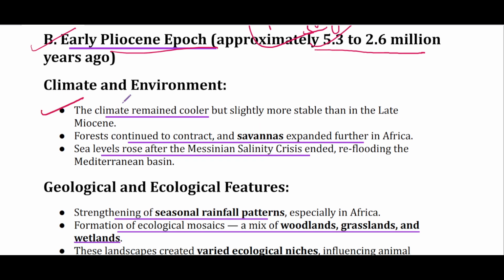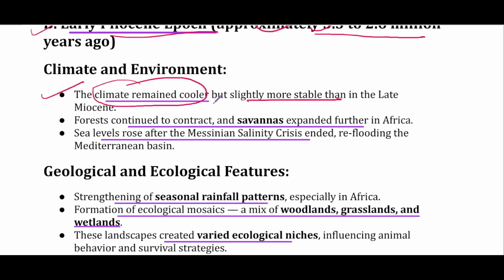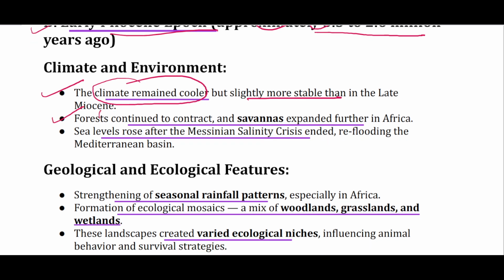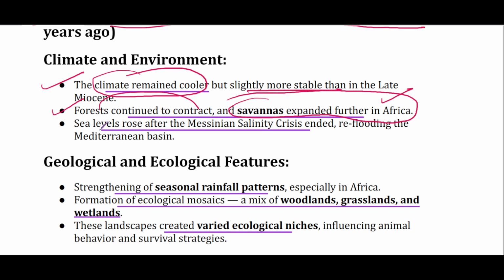With climate, so climate here remained cooler but more stable than late Miocene, and forests continue to contract, and savanna, open grasslands, open woodland, they continue to expand further in Africa, and the Messinian salinity crisis ended, and the sea level in Mediterranean basin rose again.